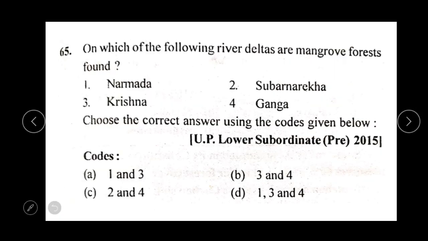On which of the following river deltas are mangrove forests found? Narmada, Krishna, Subarnarekha or Ganga? And the right options are option number 3 and 4, that is on the Krishna river as well as the Ganga river.